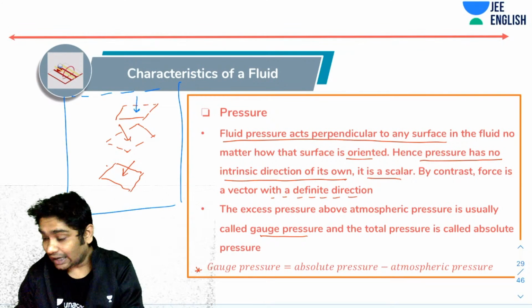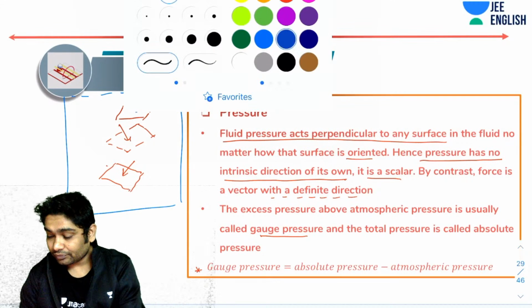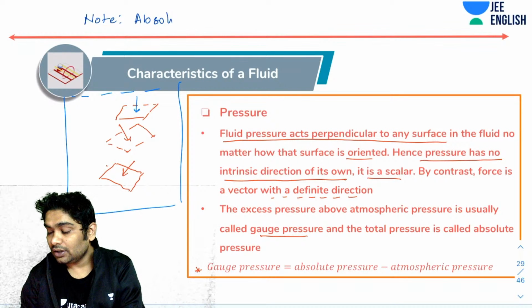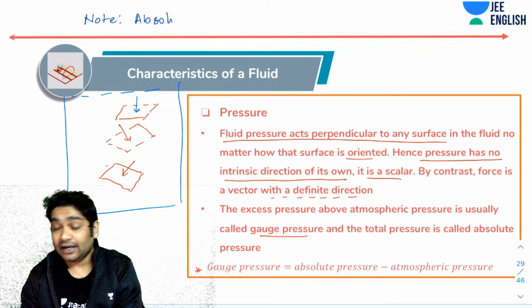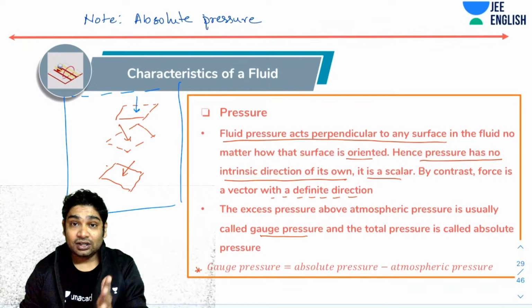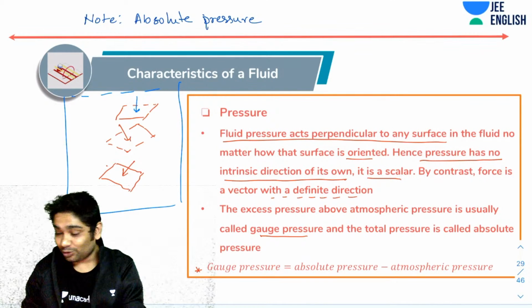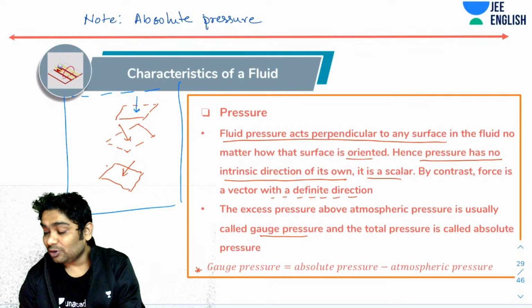Now you will notice that pressure is always positive. Let's make a quick note of that. Just to be clear, absolute pressure is always positive. It can never be negative. For a collision, you will only feel a push. You cannot feel a pull due to a collision. The absolute pressure is always positive. How about gauge pressure?